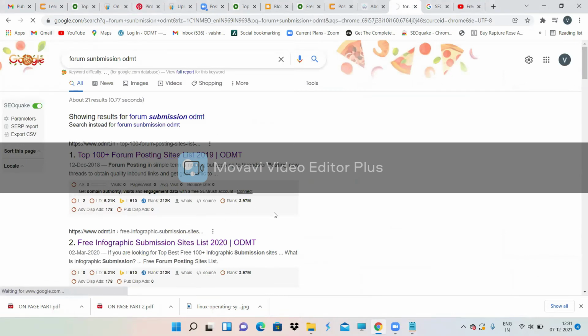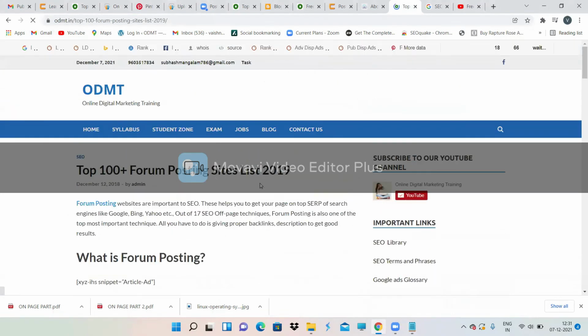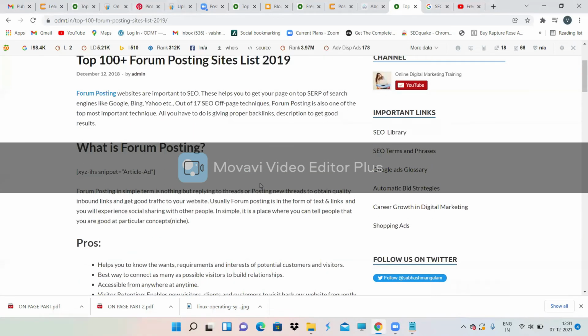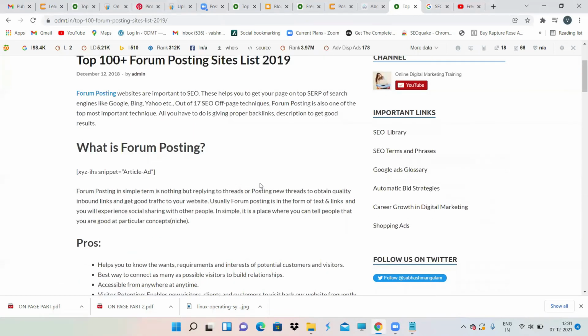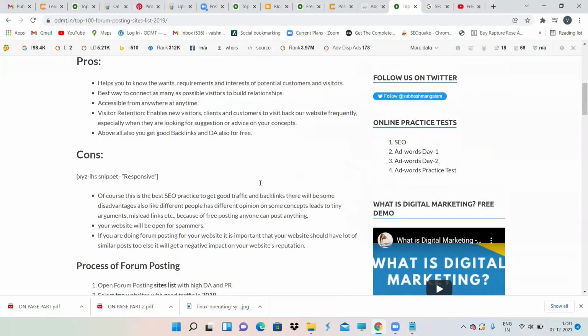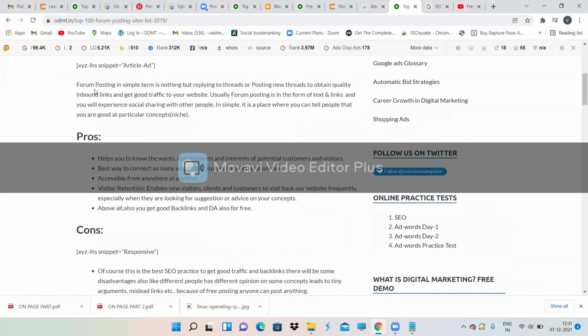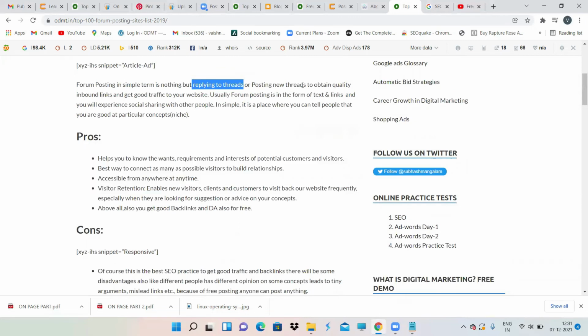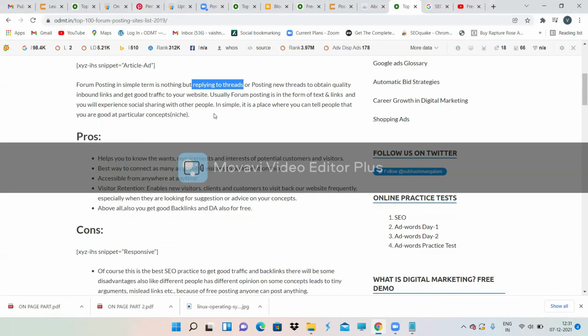See, by doing this, I guess you guys have understood why on-page is important and why off-page is not that important. Off-page is important, but without doing on-page, off-page is not important. Anybody can do off-page techniques. It is very simple. Forum submission in simple terms is nothing but replying to threads. That means somebody will be asking you some question, and you just reply back to that. So posting new threads to obtain quality inbound links and get good traffic to your website. Forum submission is in the form of text and links, and you'll experience social sharing with other people.